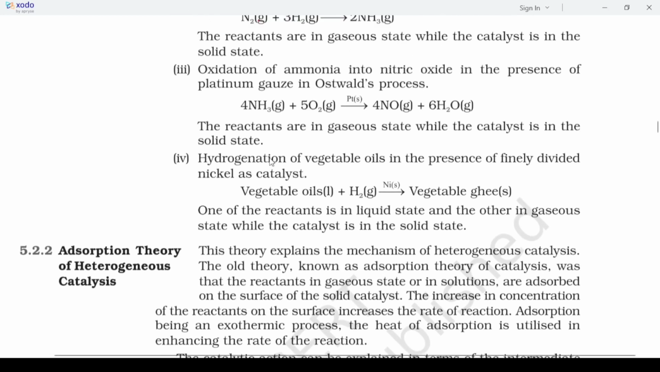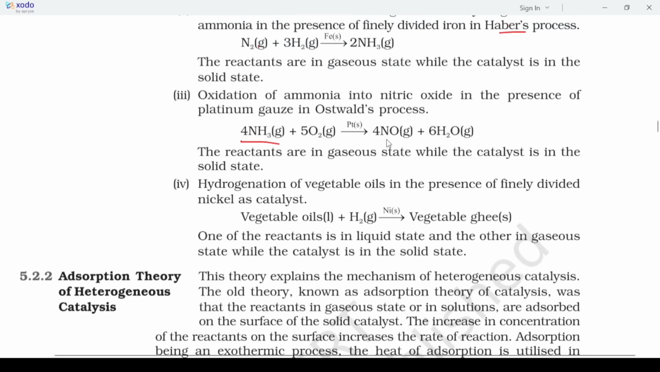And in the case of oxidation, that is NH3 to NO, that is ammonia into nitric acid, very important, many times these questions are asked in your exam. Oxidation of NH3 into NO, nitric oxide, in presence of platinum is known as the Ostwald process. Here we use platinum gauze, Pt solid, which is also called heterogeneous. Another important one is hydrogenation of vegetable oil, where we use nickel as a catalyst. Nickel is in solid state, so that's why it is called a heterogeneous catalyst.